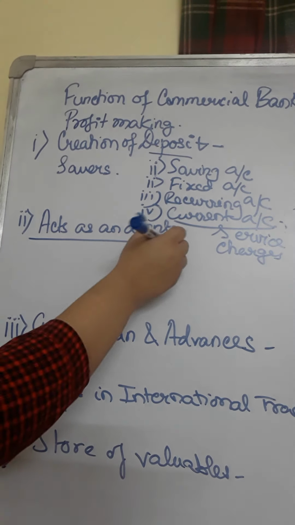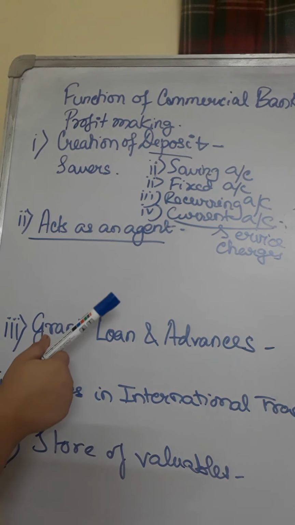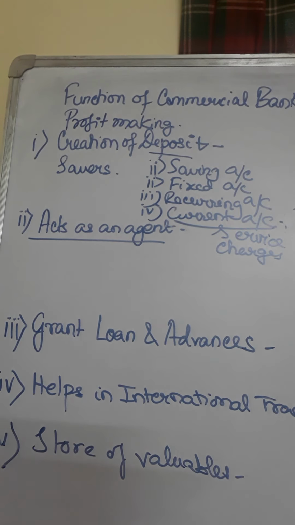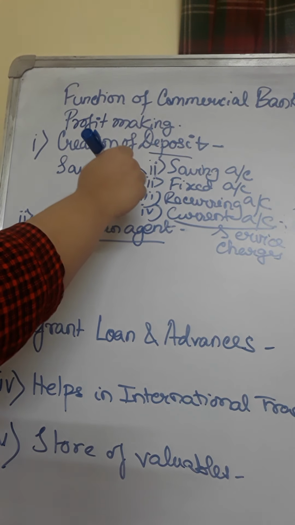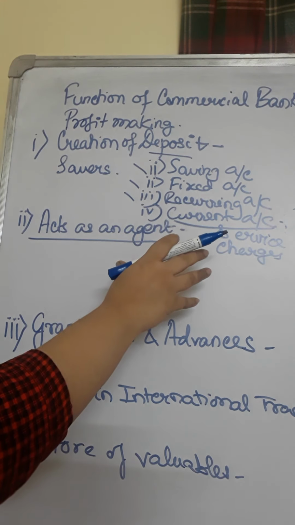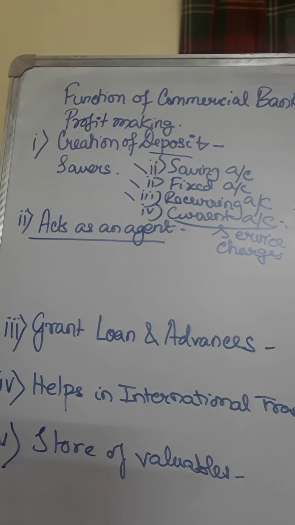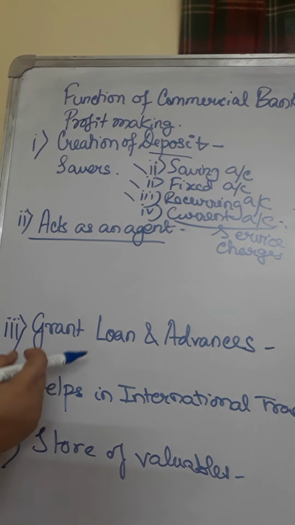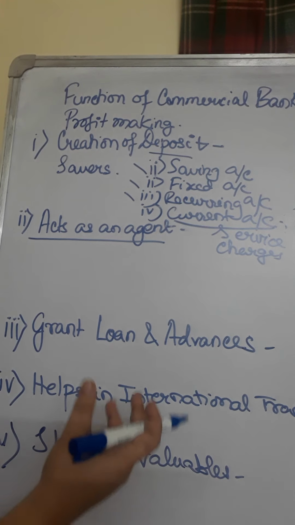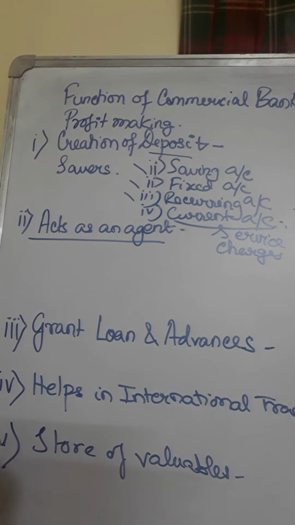Number 2, acts as an agent. Just now I said that the commercial banks will do everything for profit earning. So they definitely have a profit with the savings account, fixed and recurring, because they are getting the money which the bank can use for lending purposes, from where they can charge a higher rate of interest. That is, they are storing the money from the savers of the economy and lending to the investors, for which they earn a higher profit margin that helps the bank to earn profit.